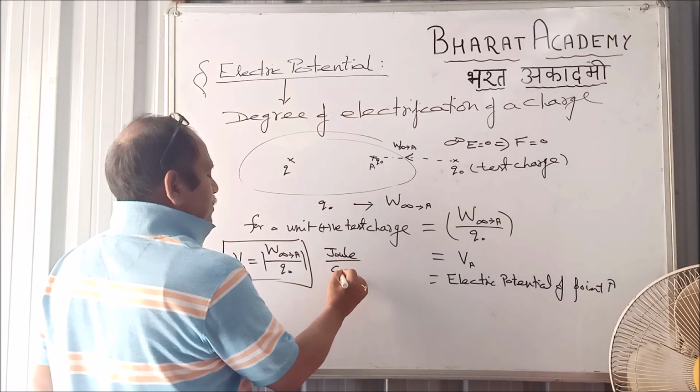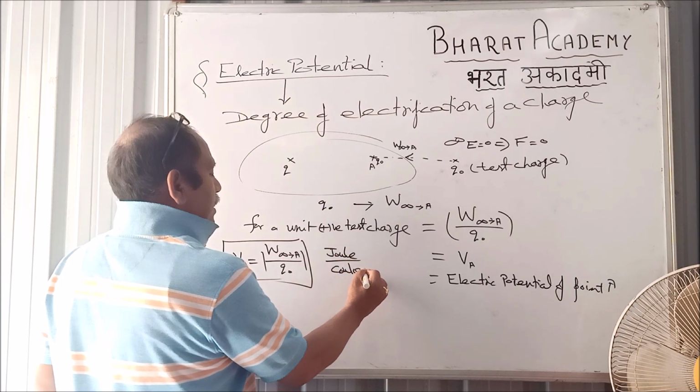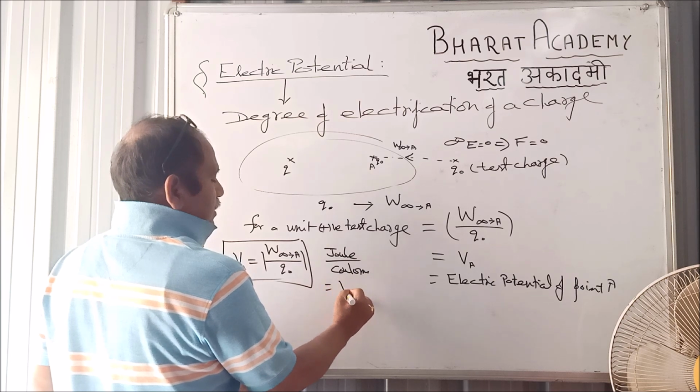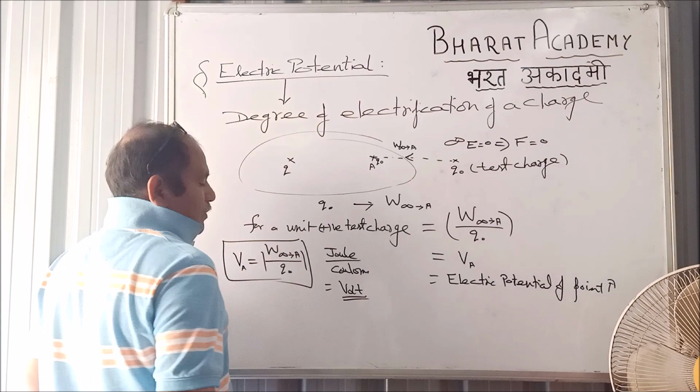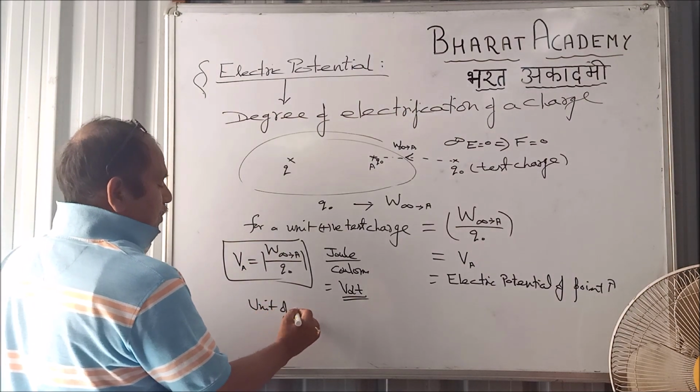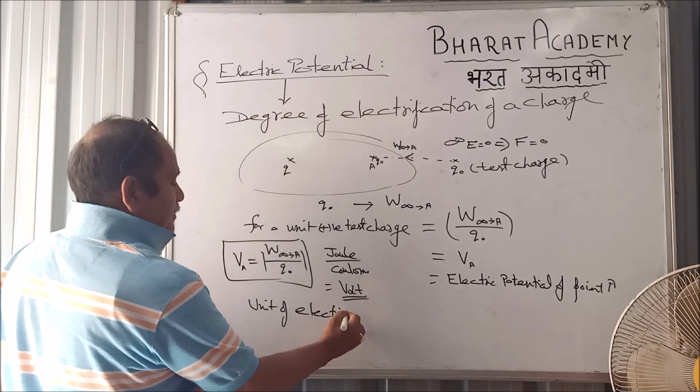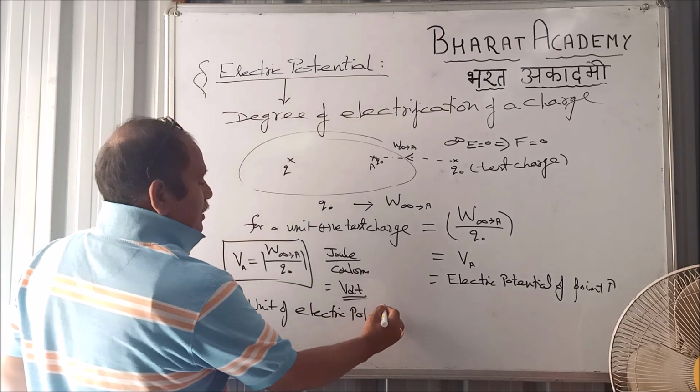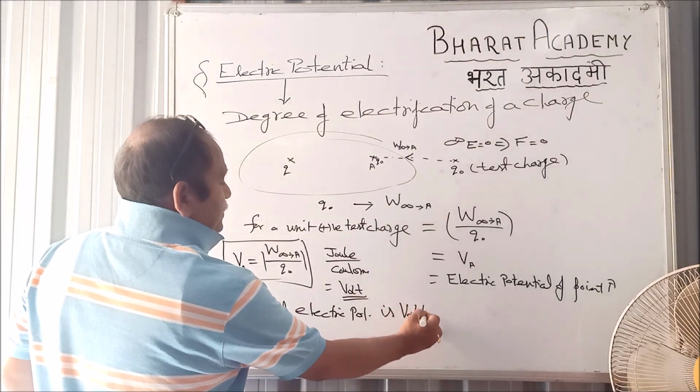For Q, Coulomb. And this Joule per Coulomb is given a new name, Volt. Unit of potential difference. Unit of electric potential. Up to now, electric potential is Volt.